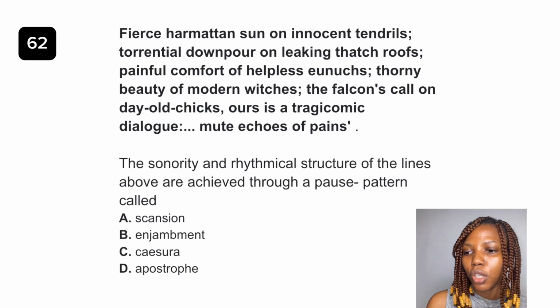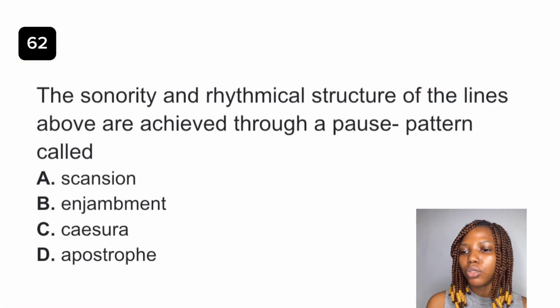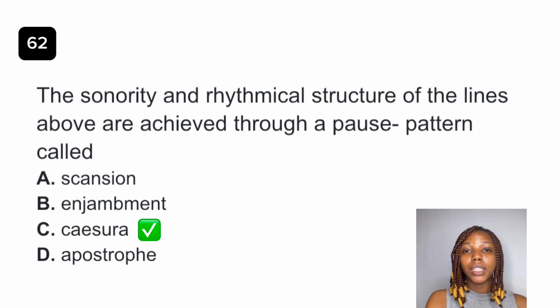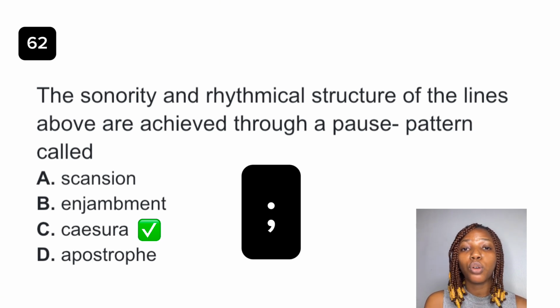Question 62. The sonority and rhythmical structure of the lines above are achieved through a pause pattern called dash. The best answer to this question is option C, caesura. Caesura is a deliberate pause within lines of your poem. In our last lesson, specifically question 42, I talked about caesura and gave an example, in which we see the use of a semicolon to represent caesura.